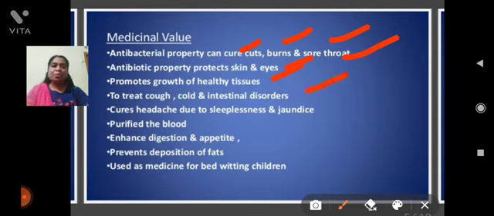It also prevents headache and sleeplessness, is helpful for filtering of blood, enhances digestion, prevents hepatitis disorders and prevents deposition of fats.